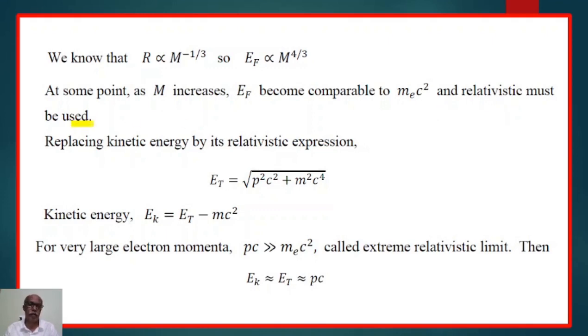Now, replacing the kinetic energy by the relativistic expression, we get Et = √(p²c² + m²c⁴). Therefore, kinetic energy Ek = Et − mc². For electrons having large momenta, we have pc very much larger than mec². Therefore, Ek is nearly equal to Et, which is nearly equal to pc.